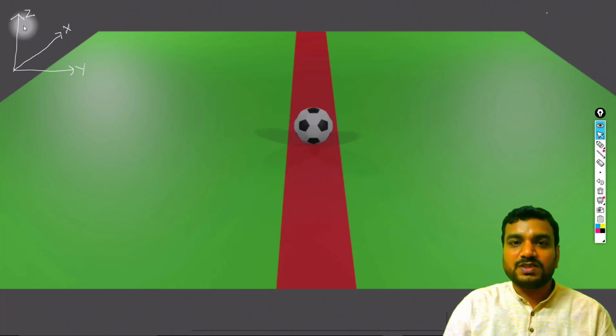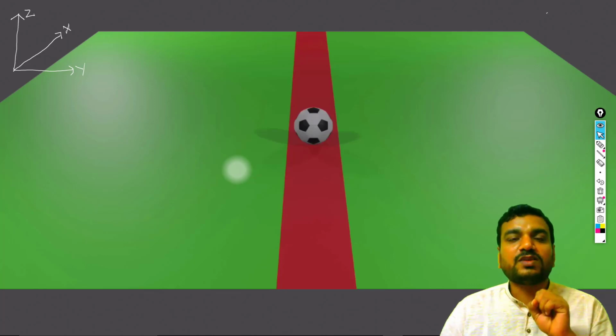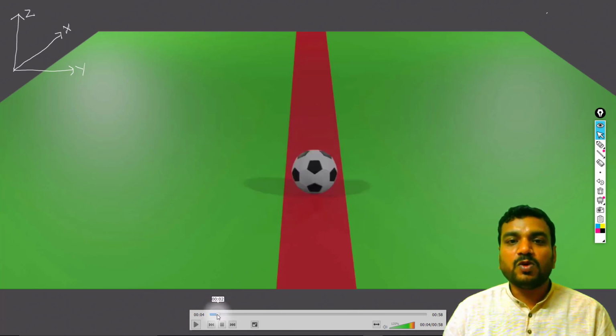Let us discuss first one-dimensional motion. In case of one-dimensional motion, only one coordinate of the object should change. In this case, the football is moving along the length of the football field. You can see here properly, it is moving only along the length.